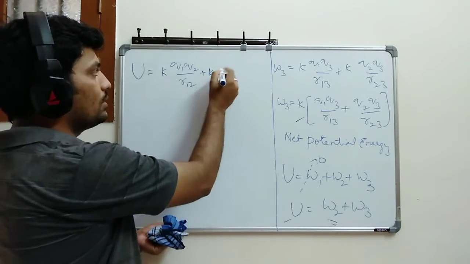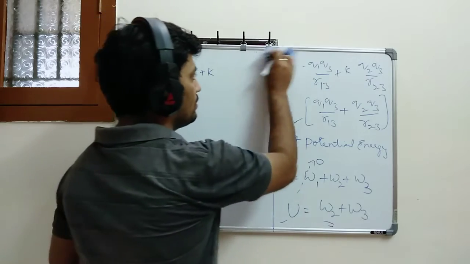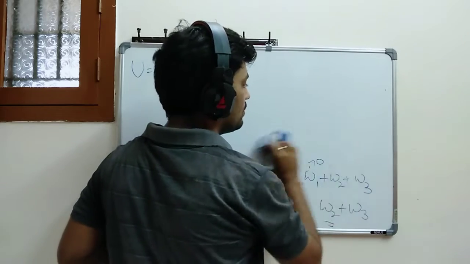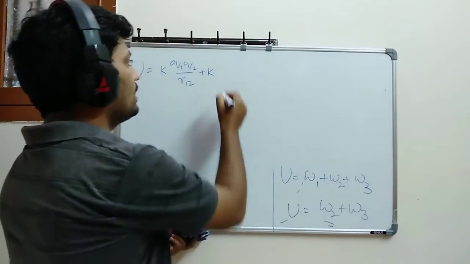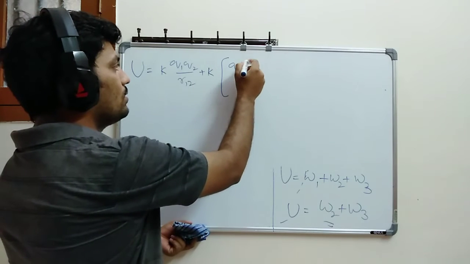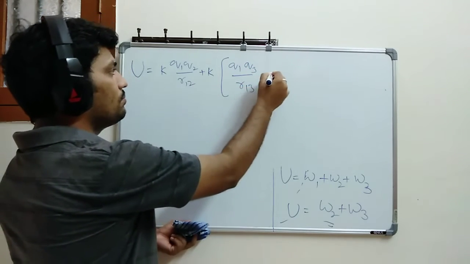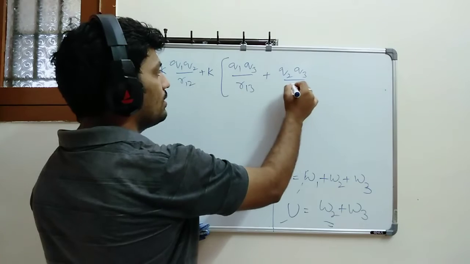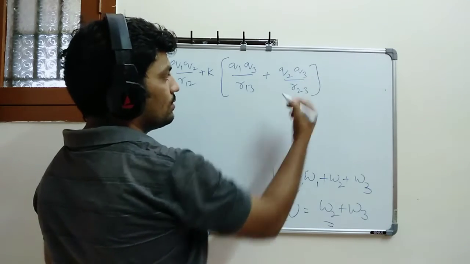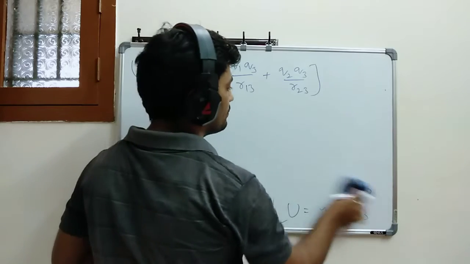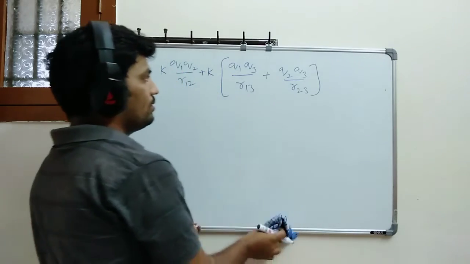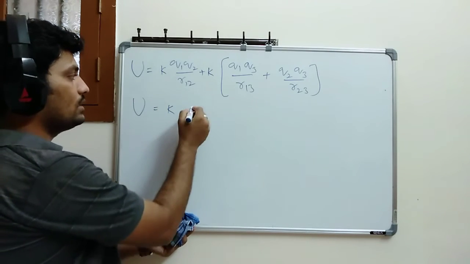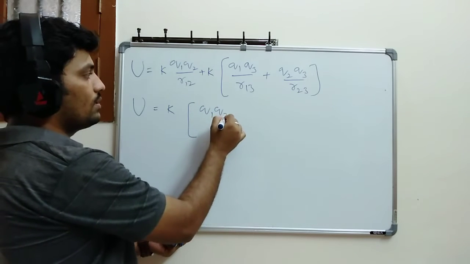So you can write K into, I am removing this also. So W3 is equal to, what can I write? K into Q1 Q3 divided by R13 plus Q2 and Q3 divided by R23. Okay. Now here K is common, you take it outside. So if I take K common, this unit potential energy is equal to, what can I write? Q1 Q2 divided by R12.